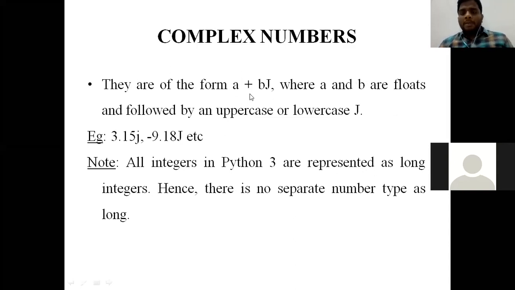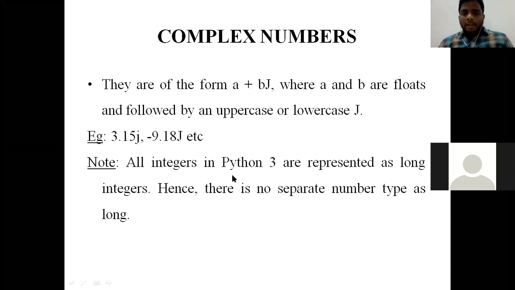Complex numbers are of the form a plus bj. Here, the alphabet j can be written in either uppercase or lowercase. Considering the example 3+15j, 3 is called part A, 15 is called part B, and j is the indication of a complex number. Clear?